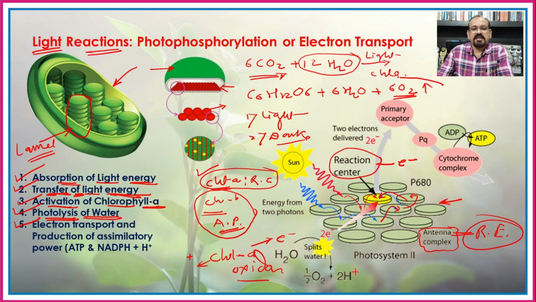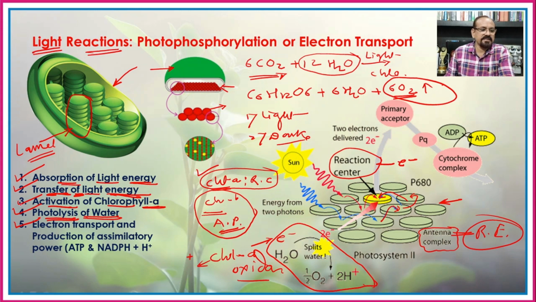Earlier we have seen that the oxygen molecule which is released during the process of photosynthesis comes from the photolysis of water. So during this process, there is a splitting of the water molecule in presence of the light, and hence it is known as photolysis. Photo means the light and lysis means to break. So the water molecule in presence of the light breaks into 2 protons, 2 electrons and half of O2. So in this way, there is a process of the photolysis of water.